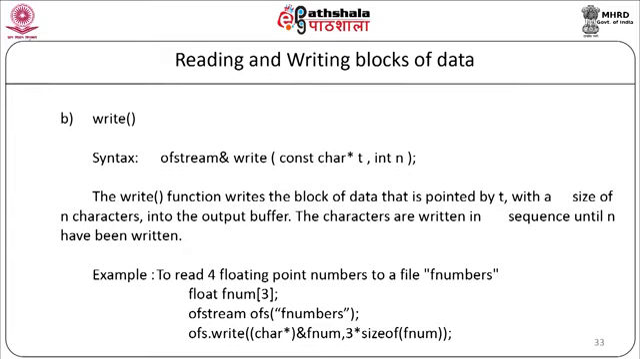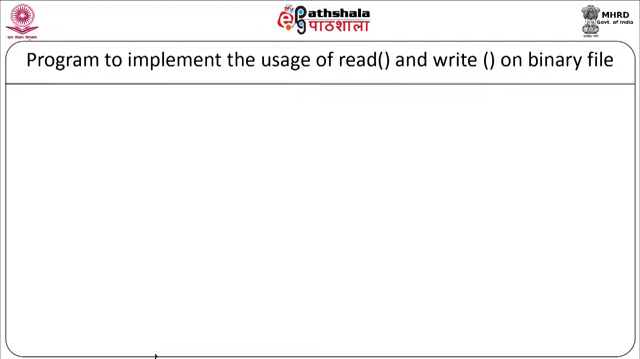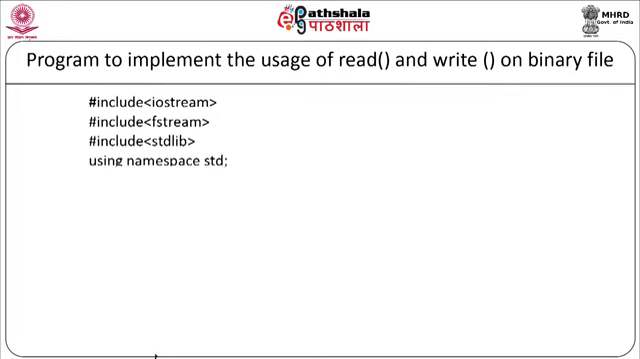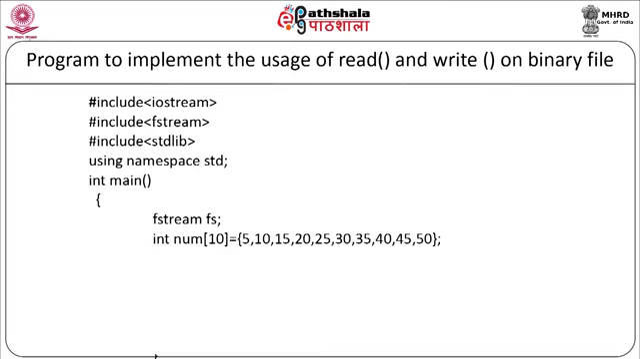So as you can see, the syntax of read and write is almost the same and it is easy to use. Now let us see a program to implement the usage of read and write functions on binary file handling. We will start with our program: #include <iostream>, #include <fstream>, #include <stdlib.h>, using namespace std. We will start with our main function as int main. First we will declare the object of the fstream class as fstream fs. We will declare the array as int num[10] with the values 5, 10, 15, 20, 25, 30, 35, 40, 45, 50. Now we will open the file.